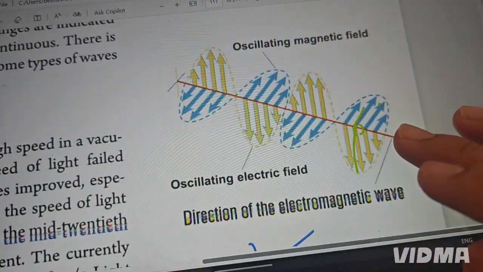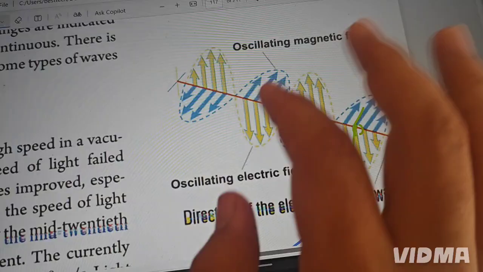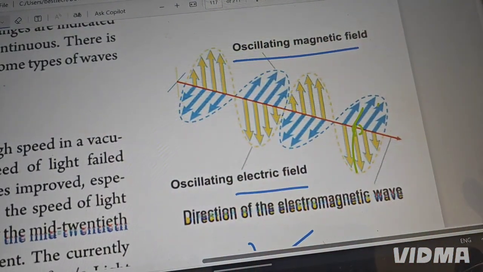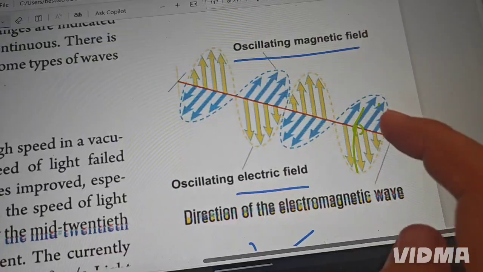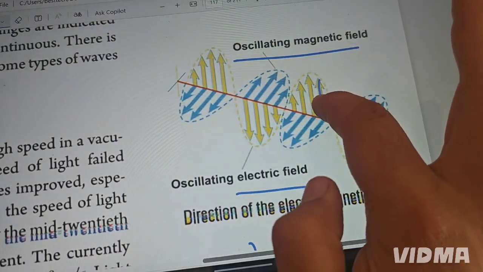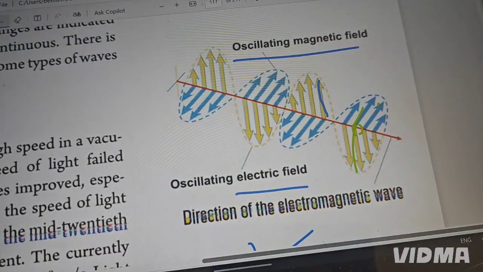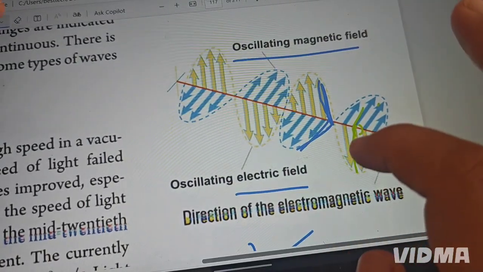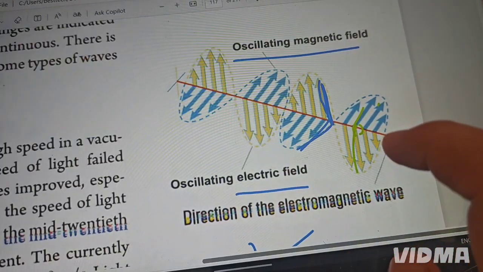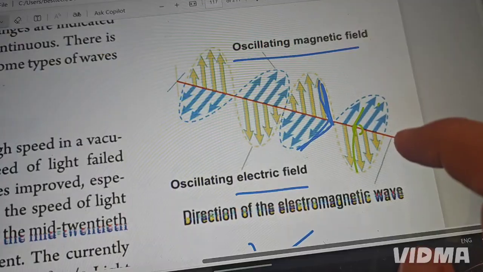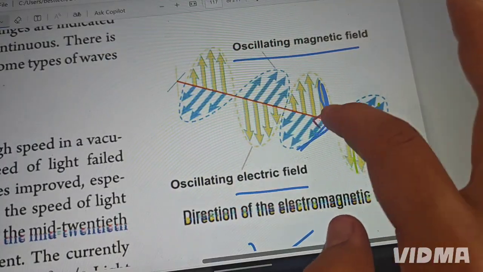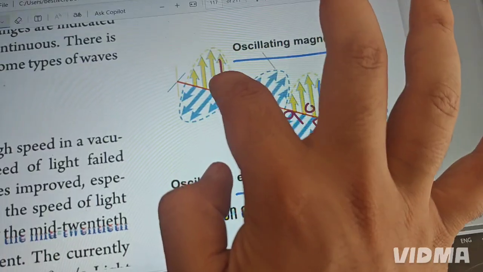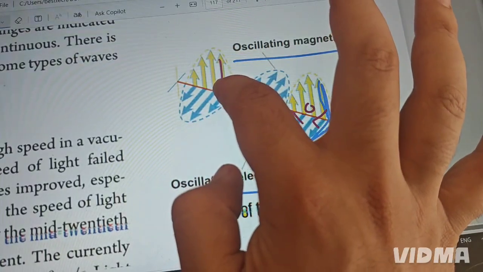Just be careful, guys. As I told you, the directions of oscillation of the magnetic field and electric field are perpendicular, 90 degrees. This is the direction of the magnetic field, and this is the direction of the electric field.